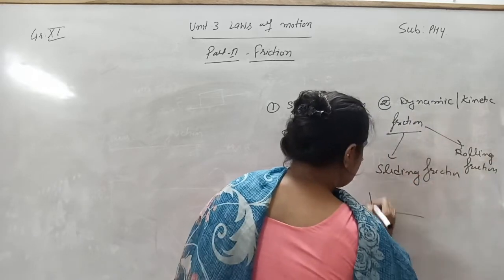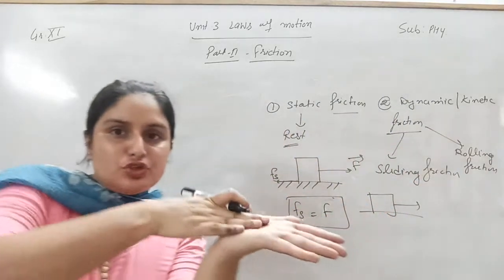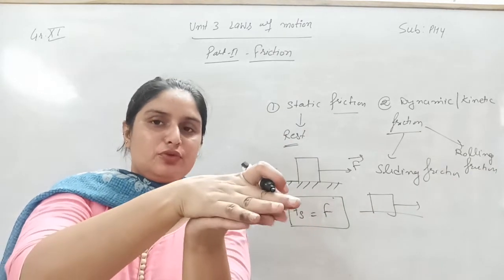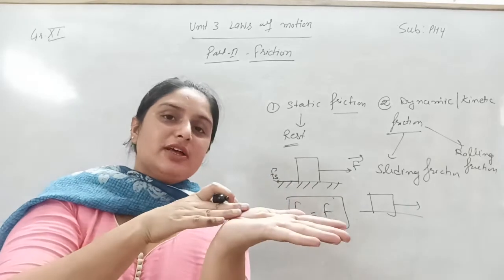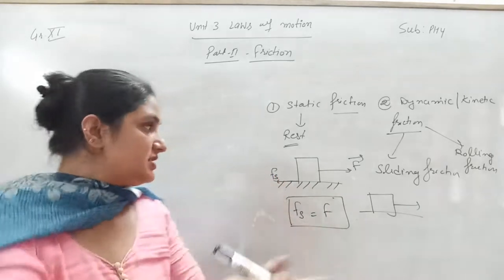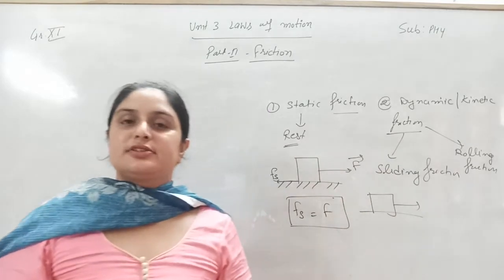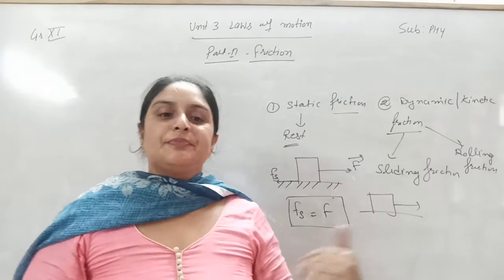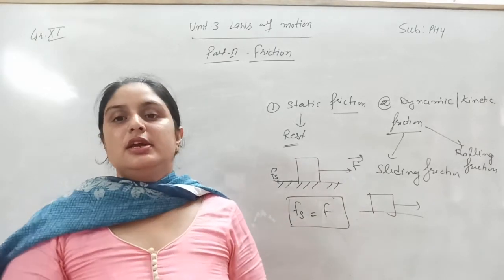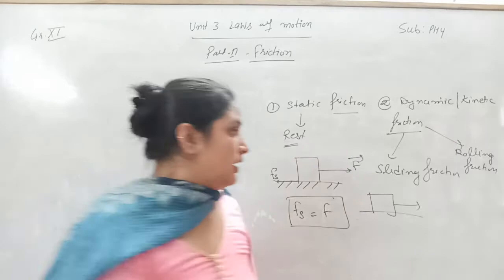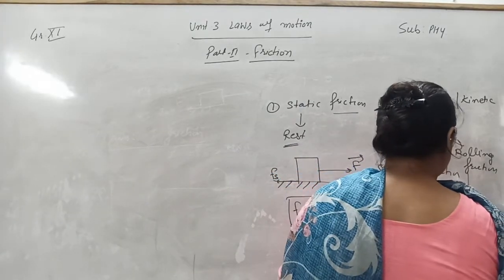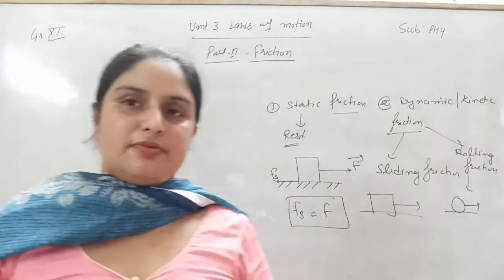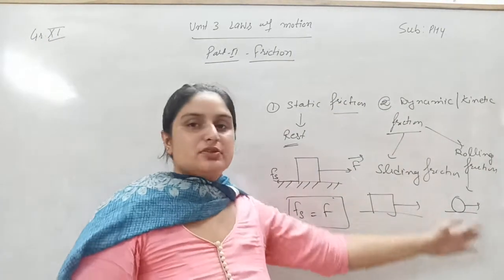Sliding friction: for example, let us suppose this block is going to move like this. When there is total contact between the two surfaces, or when one surface moves over the other, the frictional force that appears is known as sliding friction. Rolling friction is when one object rolls on the surface of another. For example, a tire rolling on the surface, a car moving on the surface, that is called rolling friction.